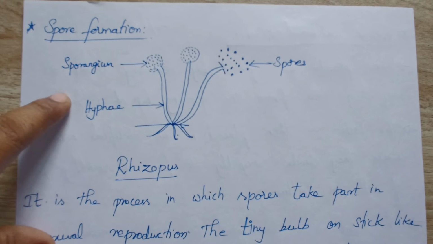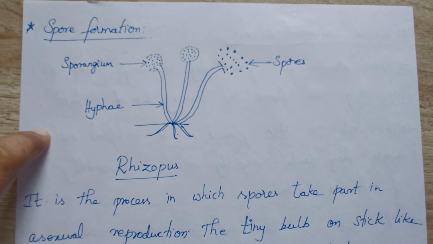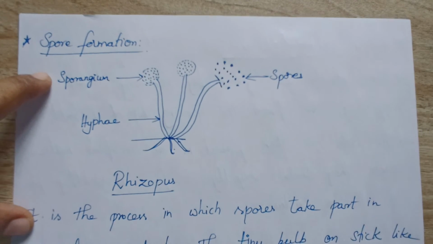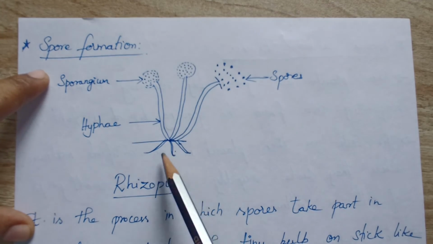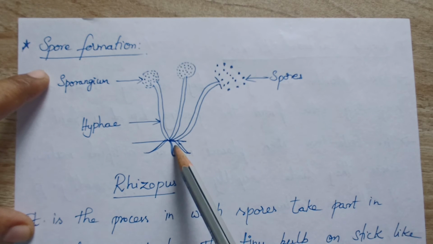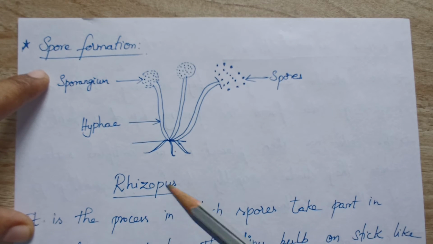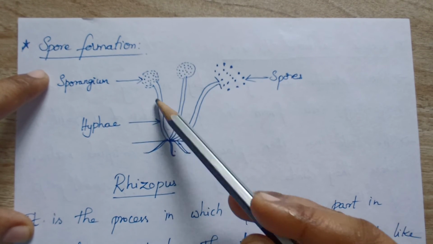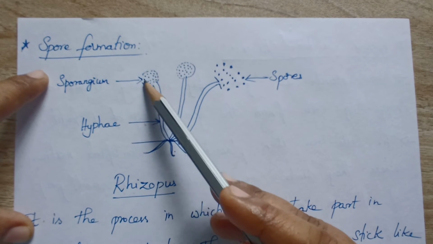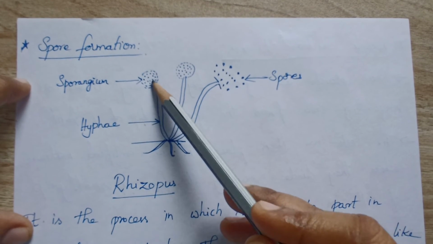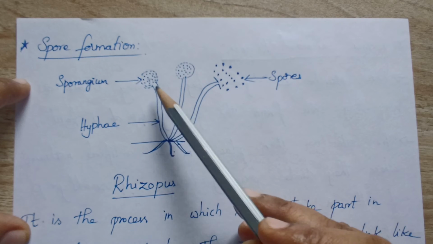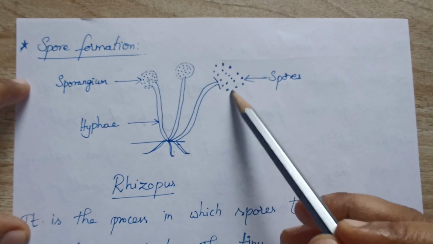Next, the last one is spore formation. First we will see where it happens. It happens in a fungus, Rhizopus, which you can see on bread molds. If you see it under the microscope, it has a tube-like structure called hypha, and a tiny bulb-like structure at the top of this tube called the sporangium. It consists of many spores inside. Once it is mature enough, it will burst and the spores will be spread.